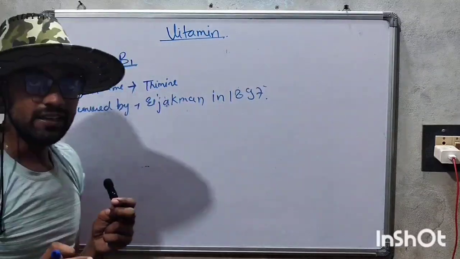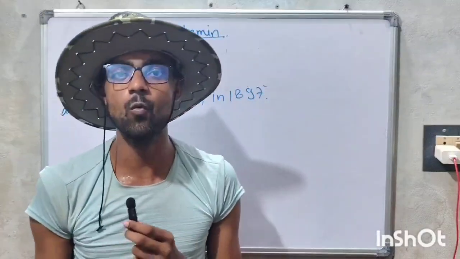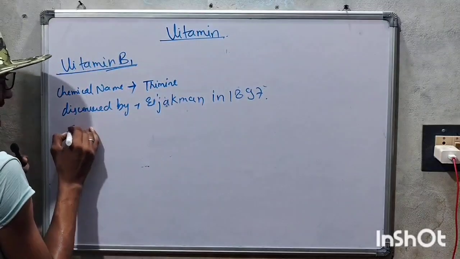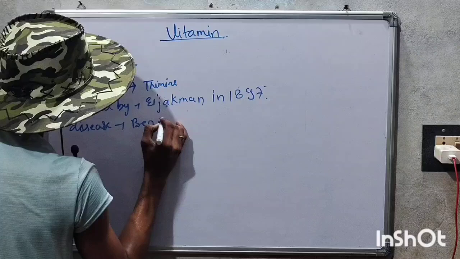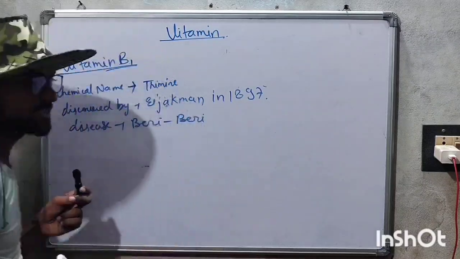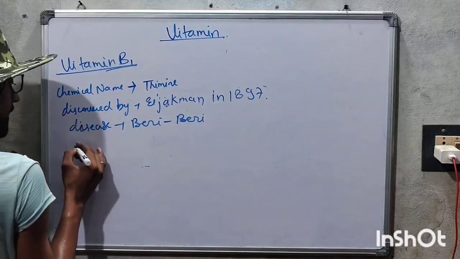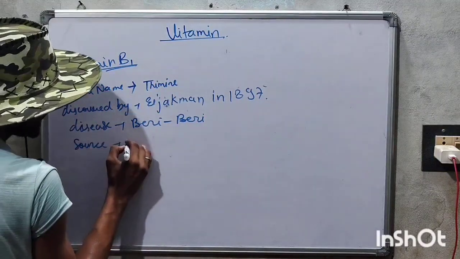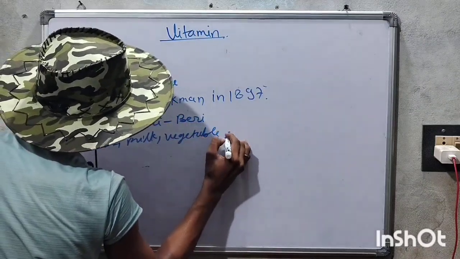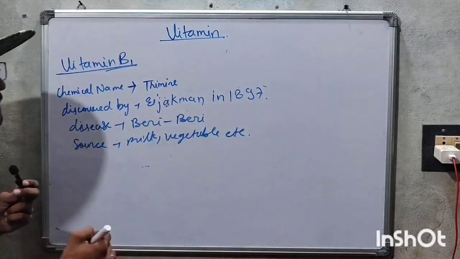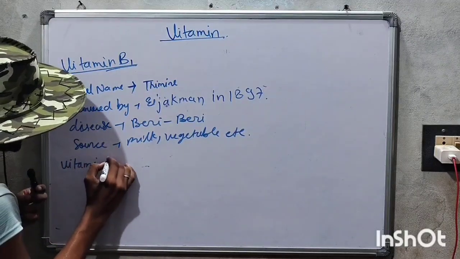One more point: vitamin B1 is the oldest vitamin. Its disease is a skin disease, and its sources are milk, vegetables, etc.